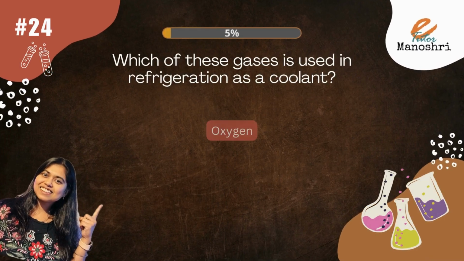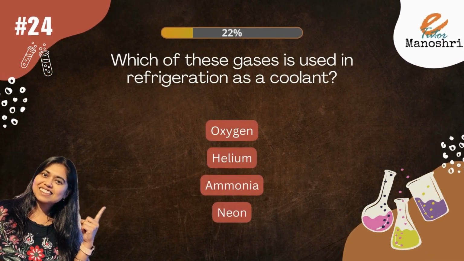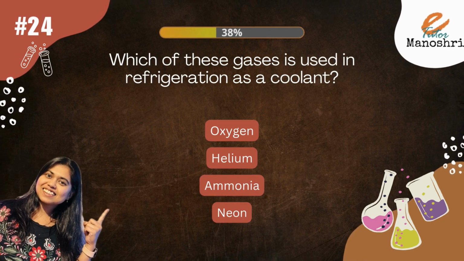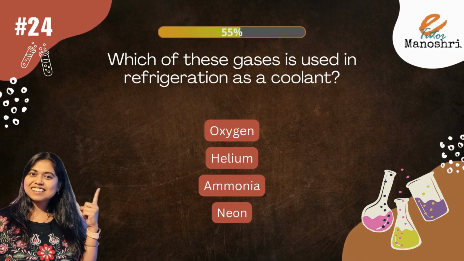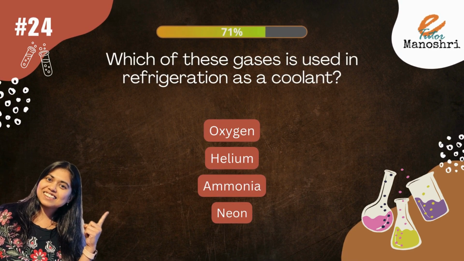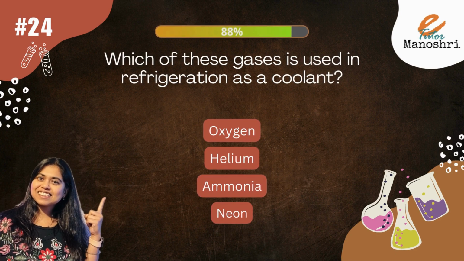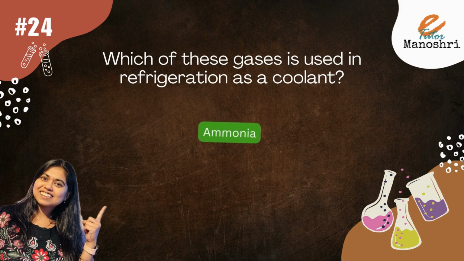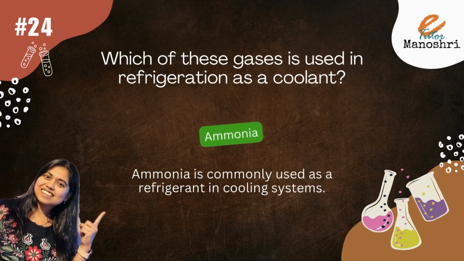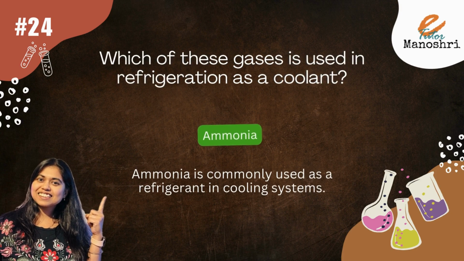Which of these gases is used in refrigeration as a coolant? Oxygen, helium, ammonia, neon. The answer is ammonia. Ammonia is commonly used as refrigerant in cooling systems.